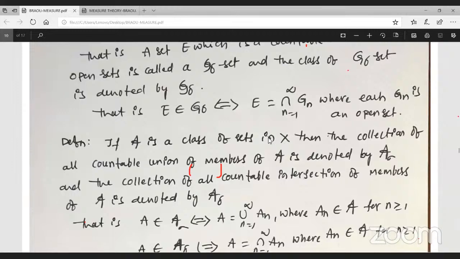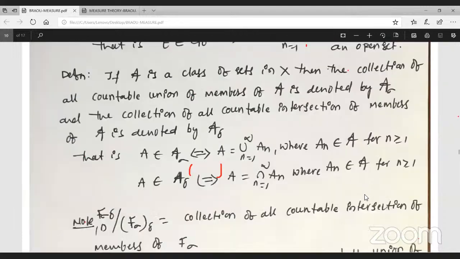Just wait. Okay, just observe all these definitions.